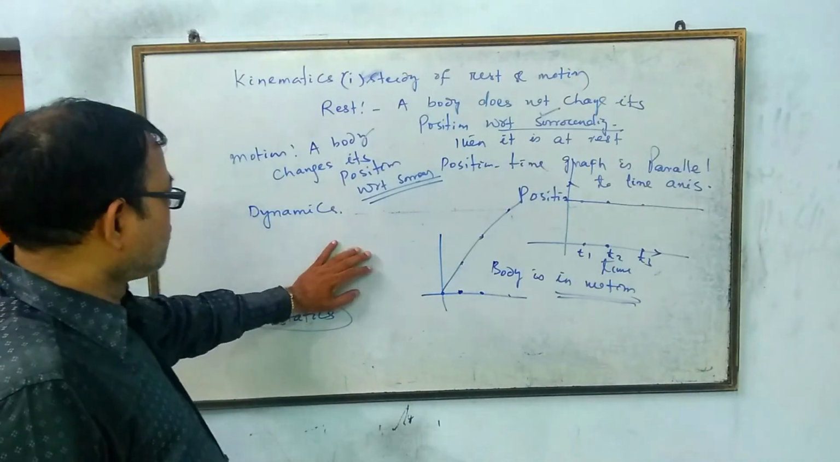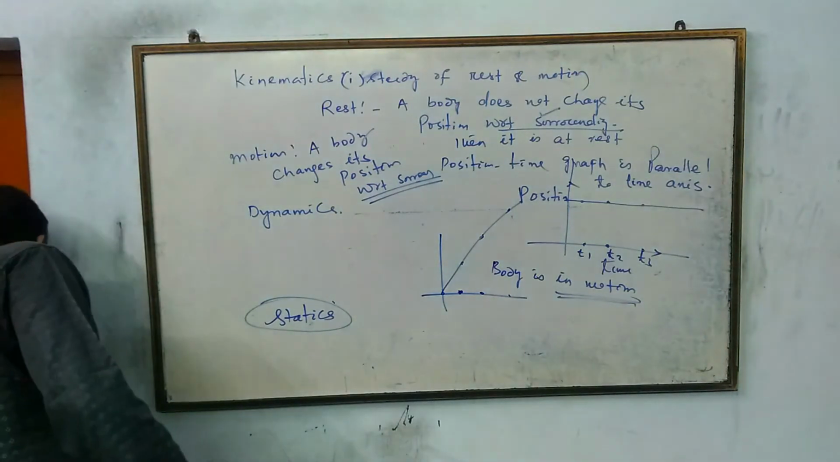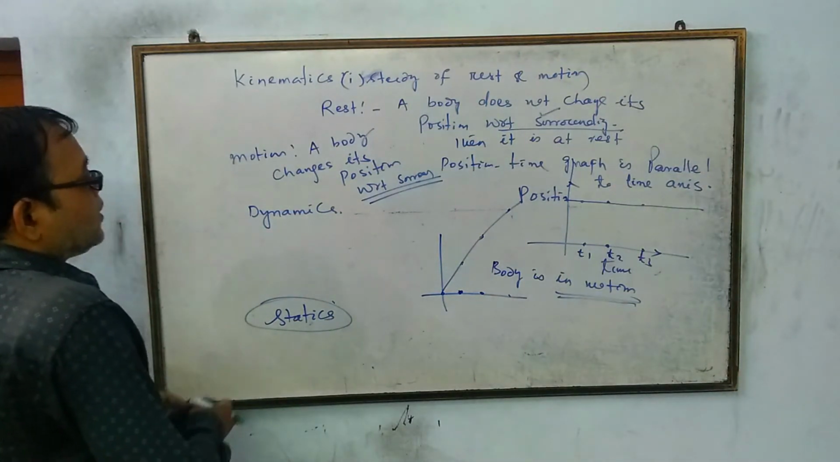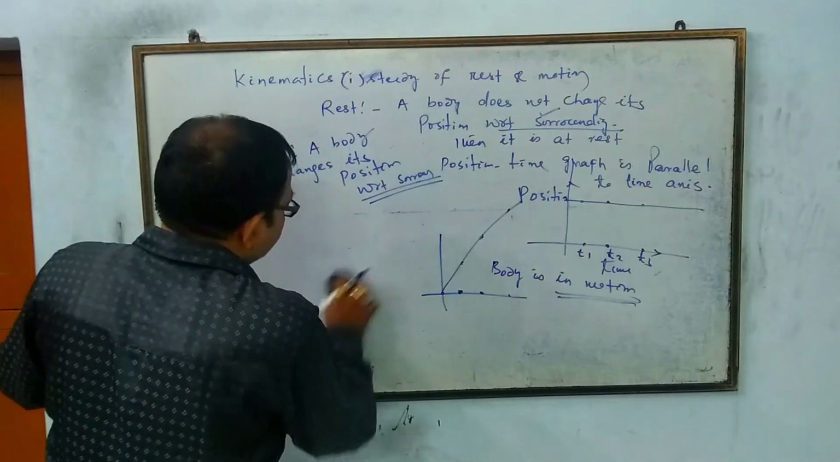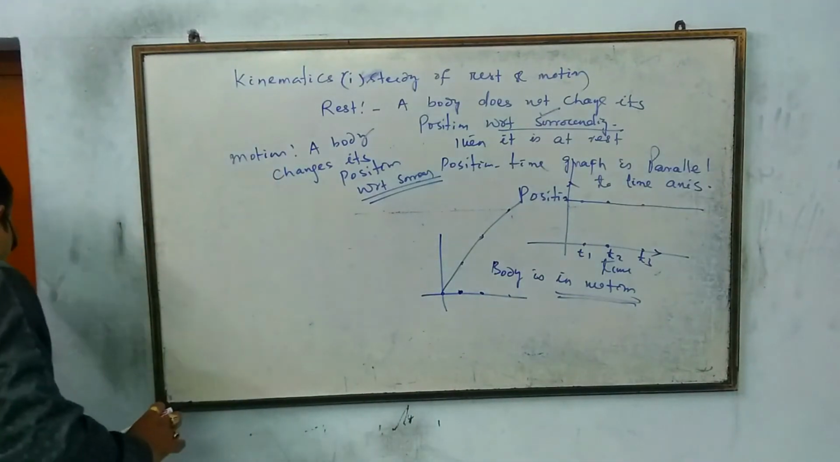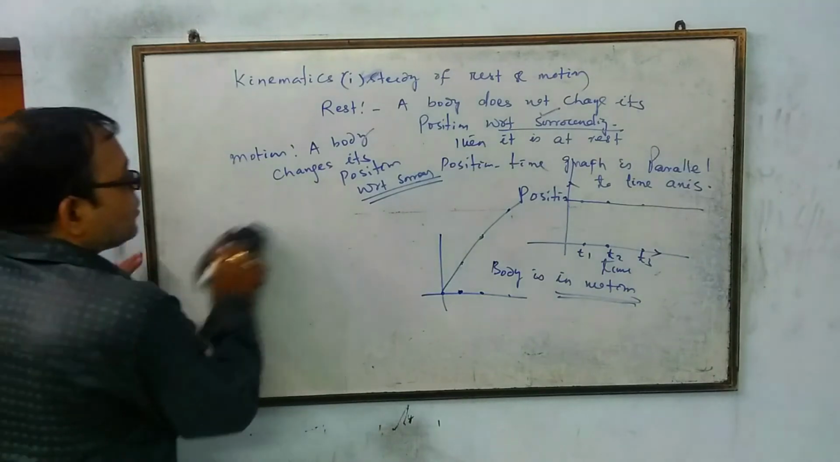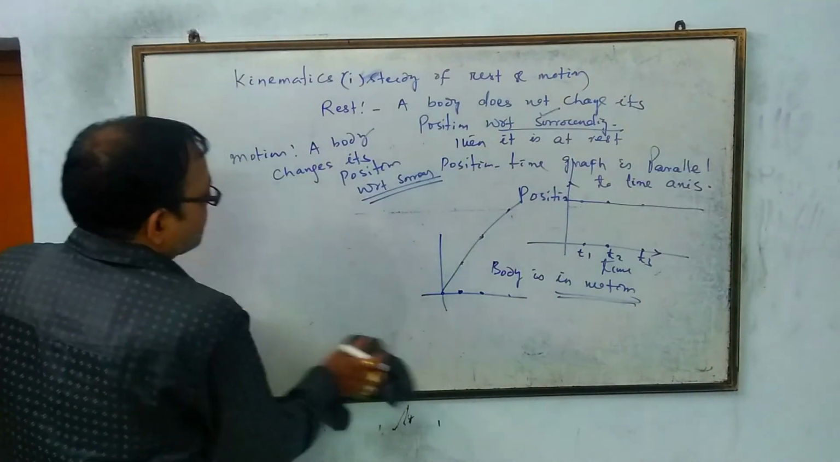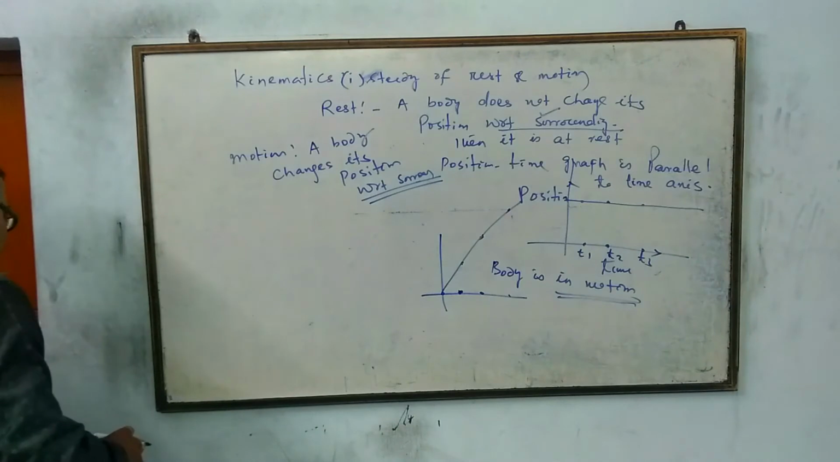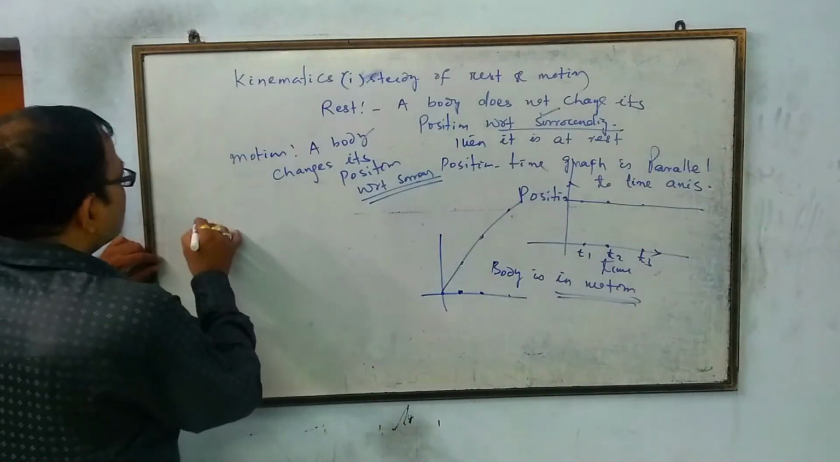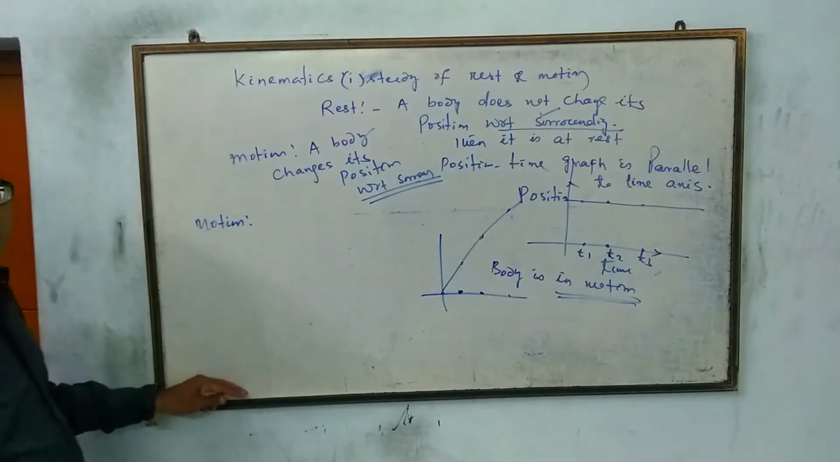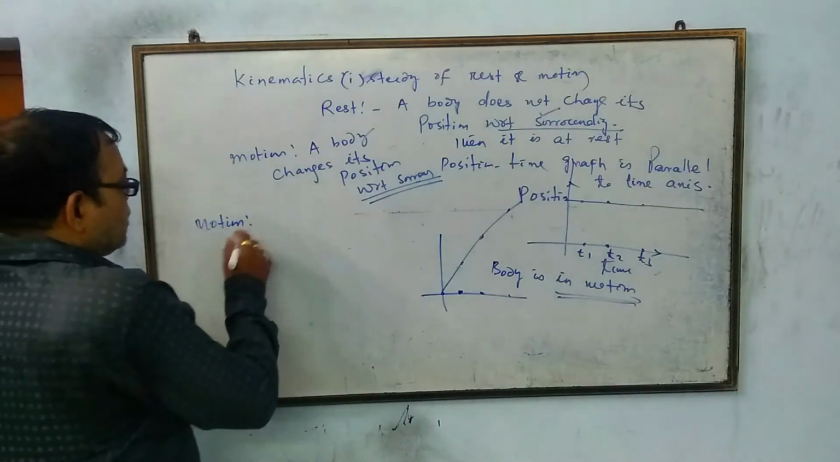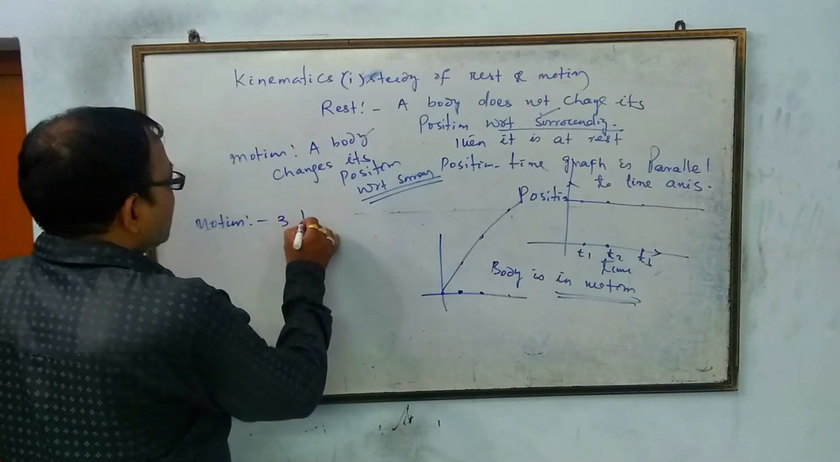Now that we have rest and motion, we will discuss what types of motion there are. How many types of motion are there? Rest has no types. We know that if the body is not moving at all, then the body is at rest. If it is motion, then the motion of the body may be of 3 types.